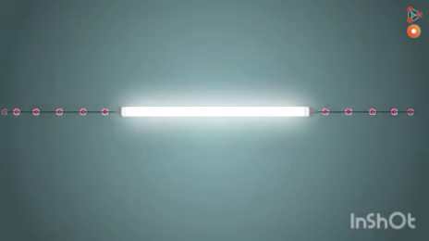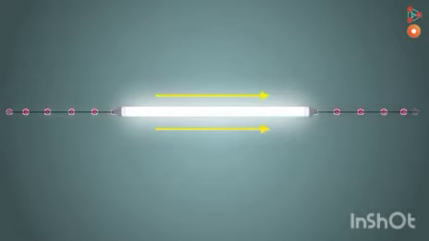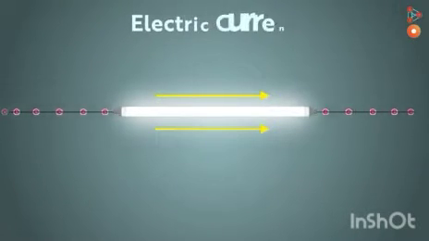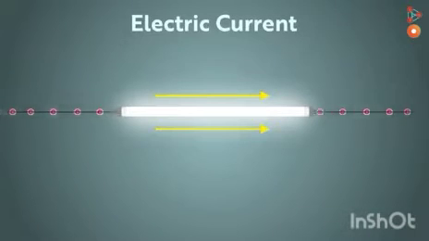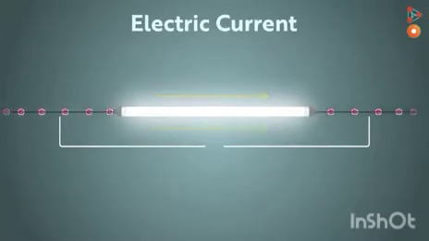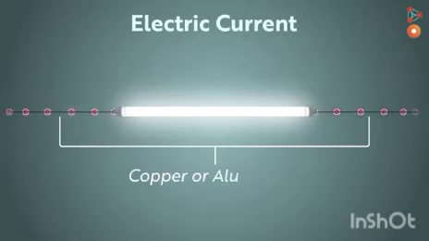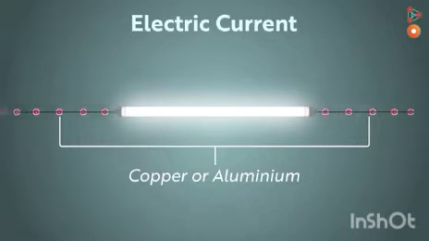So, children, the light that glows, the light bulb, the tube light, that is the electric bulb: all the electrons are flowing in one direction in your bulb. So, why does the electric bulb glow? Because the electrons are flowing in one direction. As the current flows, the electric bulb glows. The moving of the electrons in one direction is called the electric current.